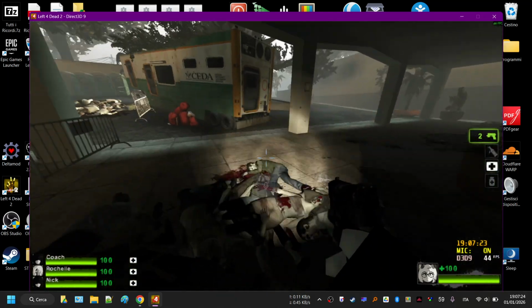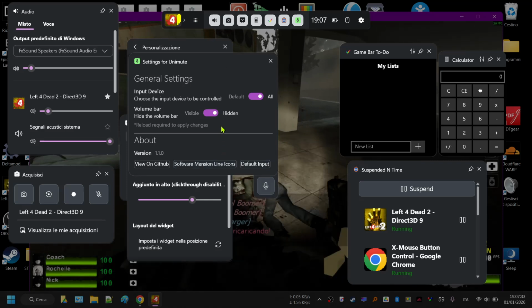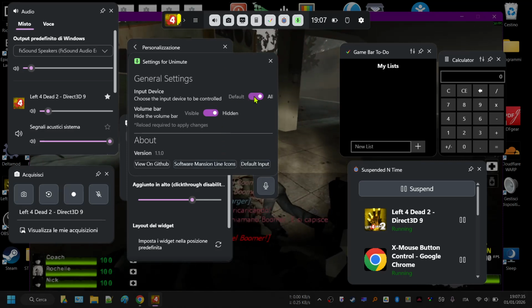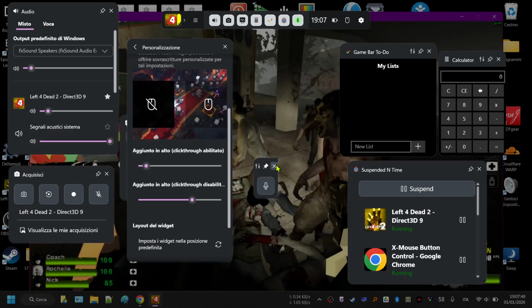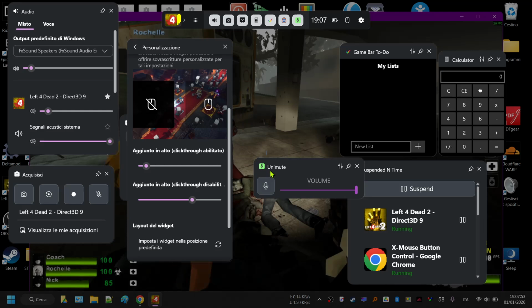To get the widget configuration, just click the options. If you want to see the entire bar, you can put this one on visible. This one disables all audio, or only the default one. Close it, reopen it, and you will see the entire bar, in case you prefer to see the bar, for example.